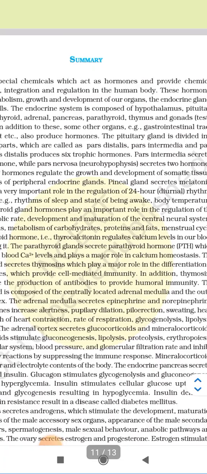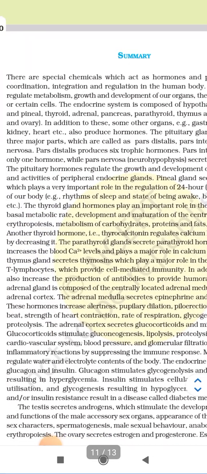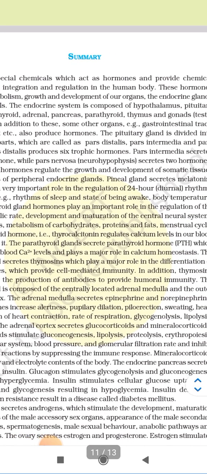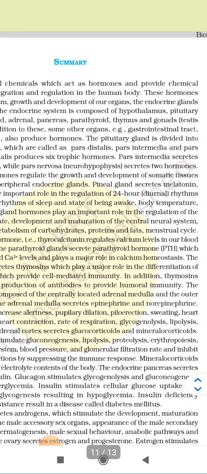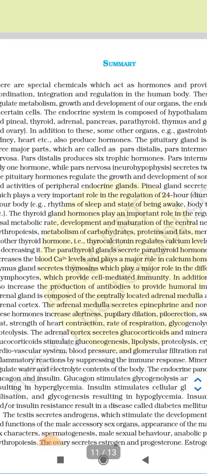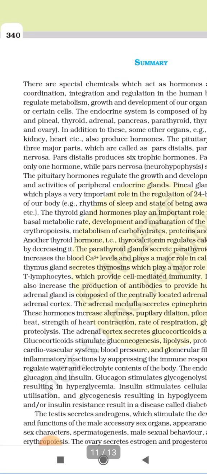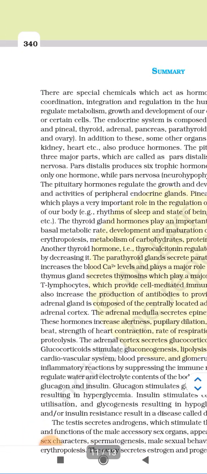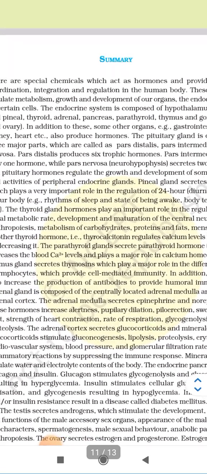The pituitary gland is divided into three major parts, which are called pars distalis, pars intermedia, and pars nervosa. Pars distalis produces six trophic hormones. Pars intermedia secretes only one hormone, while pars nervosa, neurohypophysis, secretes two hormones. The pituitary hormones regulate the growth and development of somatic tissue and activities of peripheral endocrine glands. Now, the pineal gland secretes melatonin.